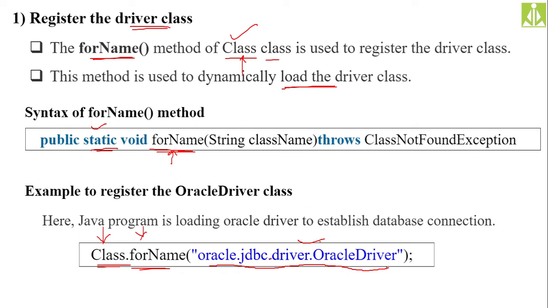And if this loading is successful, it will put the driver program in as a mediator. But if this loading is not successful, then it will throw a ClassNotFoundException, as you can see over here. And this ClassNotFoundException, already we discussed, it is a checked exception. So definitely we need to put this ClassNotFoundException in the throws clause. Already we discussed these things in exception handling. So registering the driver, we will do with the help of the forName method.